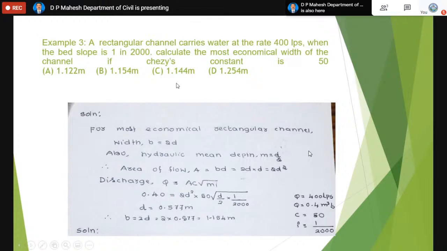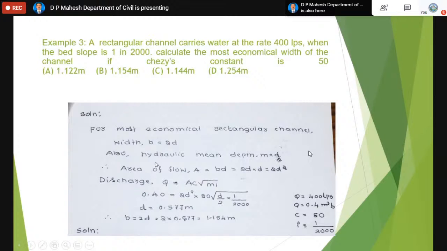So here there is an economical rectangular channel, and you are calculating the economical width of the channel, the B value. How can we calculate? Since the channel is said to be economical, or you are finding the economical dimension, by default the channel is economical. For the most economical rectangular channel, we know that B equals 2D. There is a relation. Also, we know that m equals D by 2.